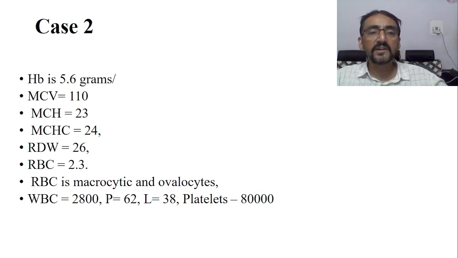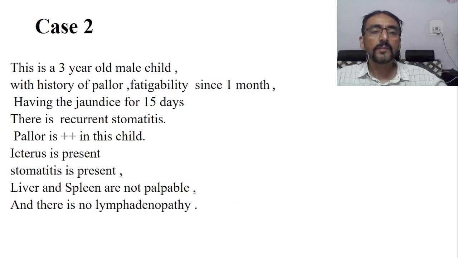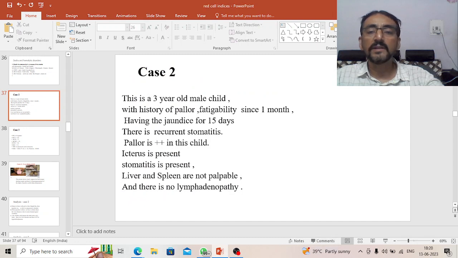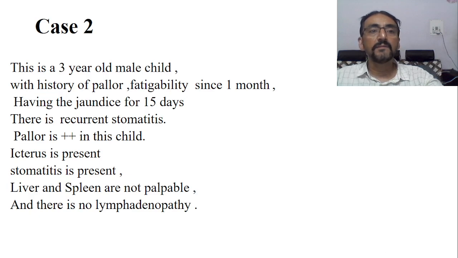But according to the history, now if you go, history says 3-year-old male child. Okay, 3-year-old male child, and pallor is there, fatigability is there, going on for 1 month, and jaundice is there for 15 days. Okay, recurrent stomatitis is also there, pallor is also there, and liver spleen is not palpable.